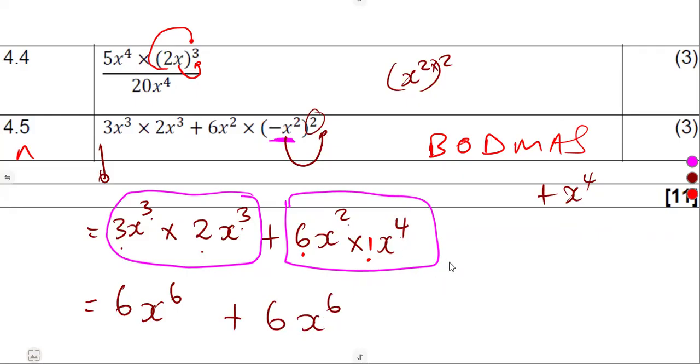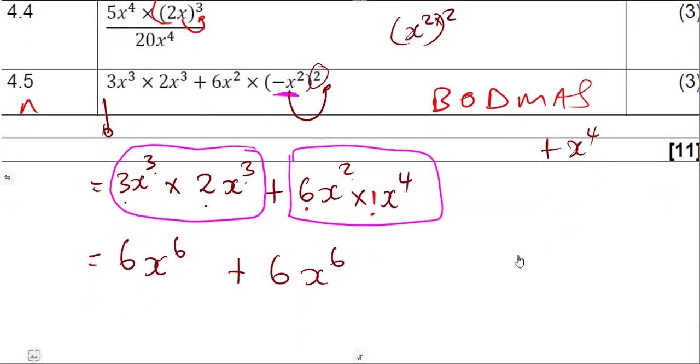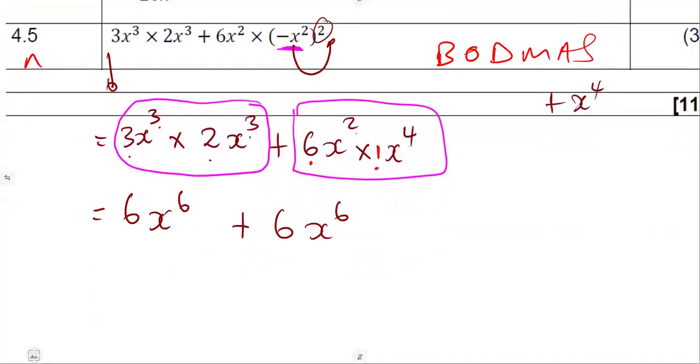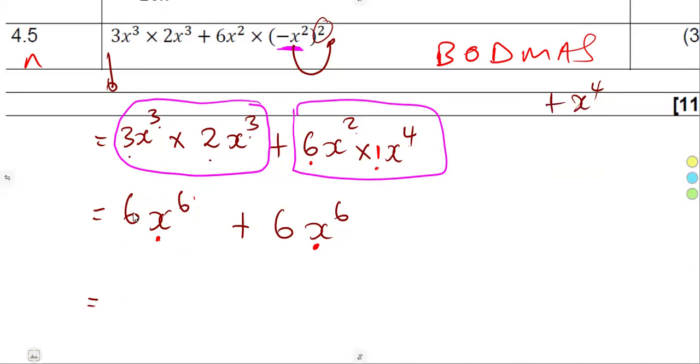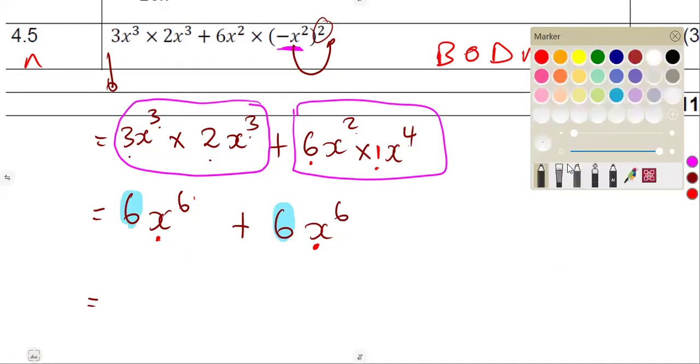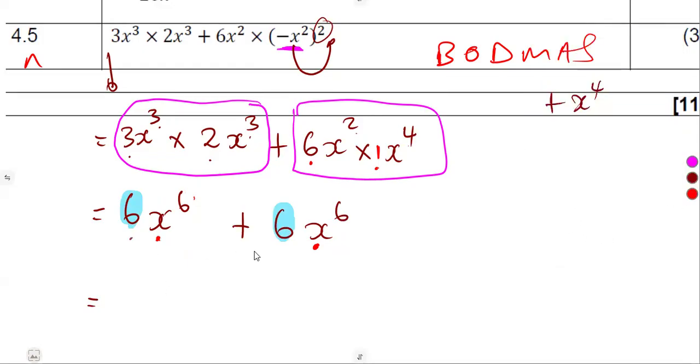So there we are. Can we use the laws of exponents here? No. At this stage, we have what we call like terms. The x to the exponent of 6 and x to the exponent of 6 are the same. So we can easily add their corresponding coefficients, the 6 and the 6. So we add these two, 6 plus 6, which is going to give us 12.